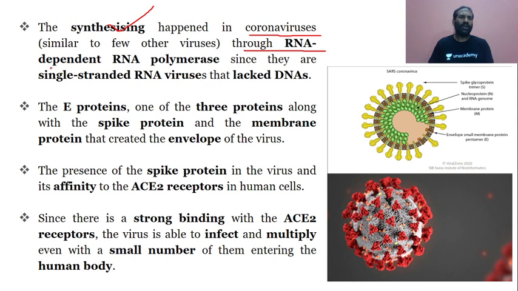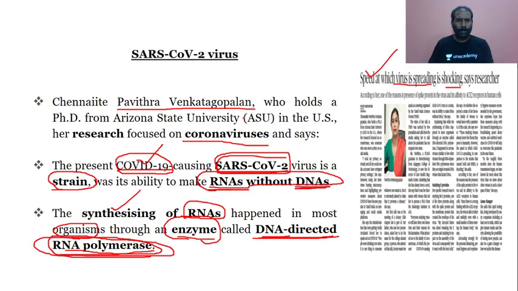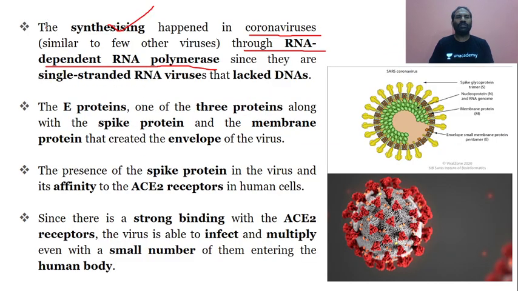So please understand, let me just go to the previous page. Generally, in most of the organisms, the enzyme DNA directed RNA polymerase synthesizes RNA. But in the case of this virus, the coronavirus, the RNA synthesizing takes place through RNA dependent RNA polymerase.